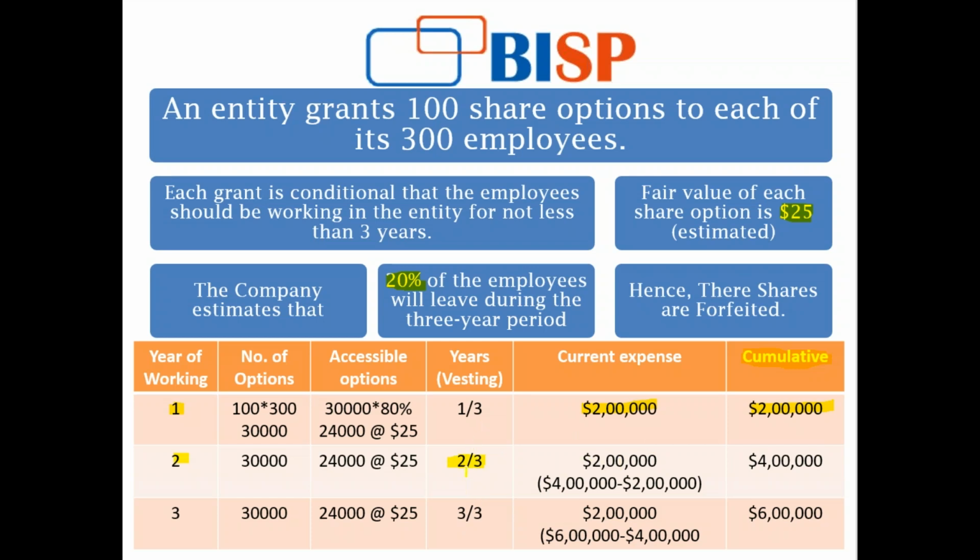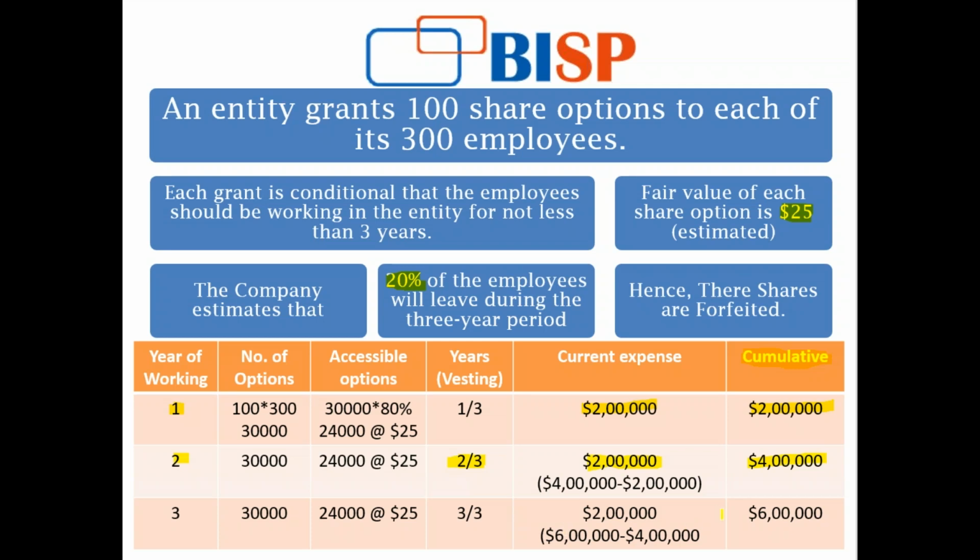And here I have come down to the second year of my 3-year period, so I am just dividing 2 by 3. That is the second year amount or expense that will be expensed in my financial position. So current expense will also be $2 lakh. The reason being, this amount only pertains to this year, the second year, because though cumulative is 4 lakh, I have already accounted for 2 lakh in my past year.